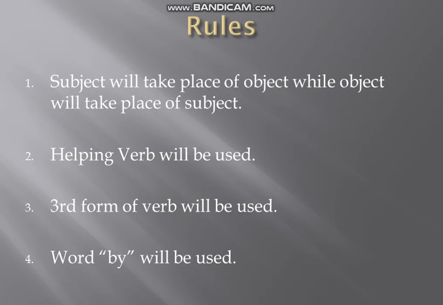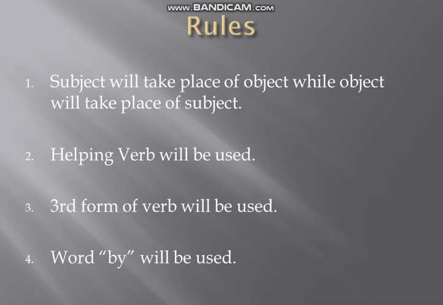Helping verb will be used. There must be a helping verb in passive voice sentences. Like in active voice, as you know, we have already discussed different types of tenses, in which we saw that in simple present tense affirmative sentences and in simple past tense affirmative sentences we had no helping verb at all. But here it is a rule that there must be a helping verb in a passive voice sentence, and this rule changes according to different tenses. The main focus when we change sentences of different tenses from active voice to passive voice is only on the helping verb, while the rest of the sentence follows the same rules.